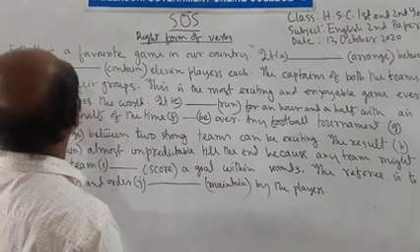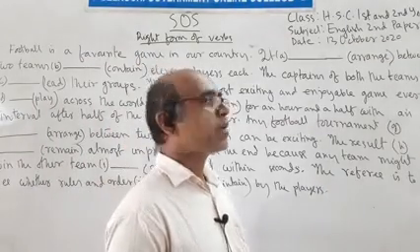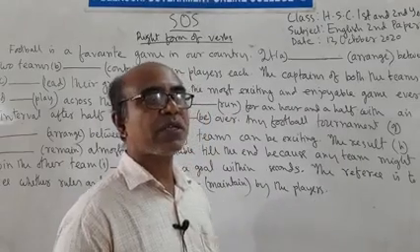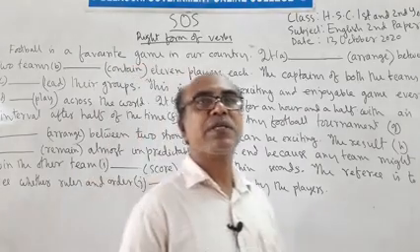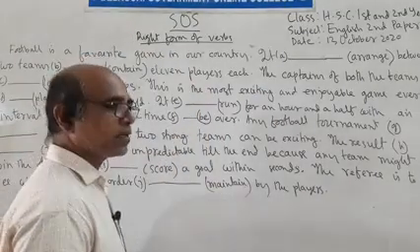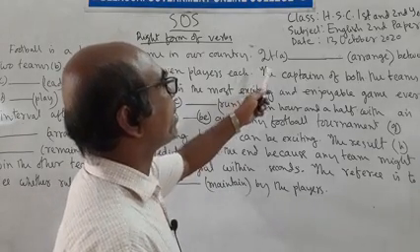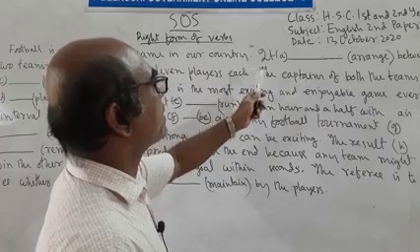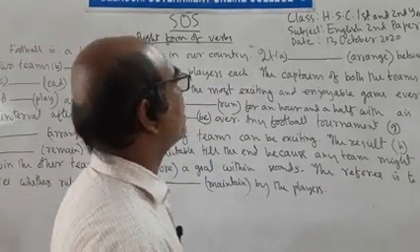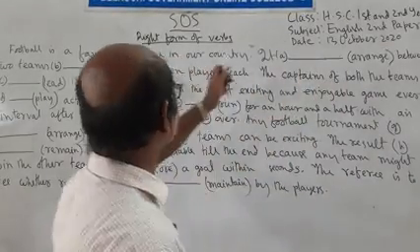We try to go through the passage. Football is a favorite game in our country. The passage is about a favorite game, football. So, it's a common description, and most of the verbs will be in present tense. In the first sentence, football is a favorite game in our country. There is no gap in the first sentence, but in the second sentence we find 2 gaps. It arranges between 2 teams, contain 11 players each. In the second sentence we find 2 verbs. The first verb is arrange and the second verb is contain.